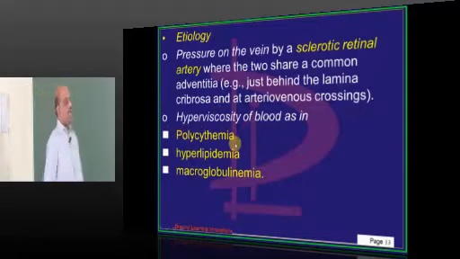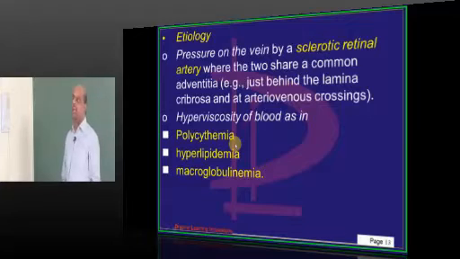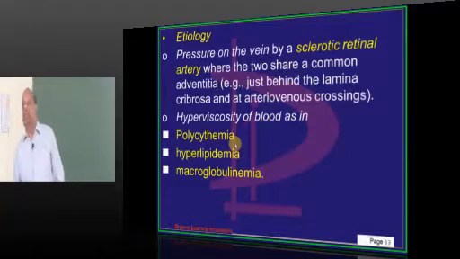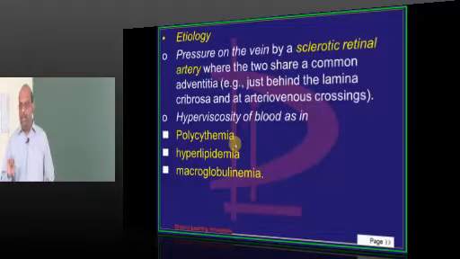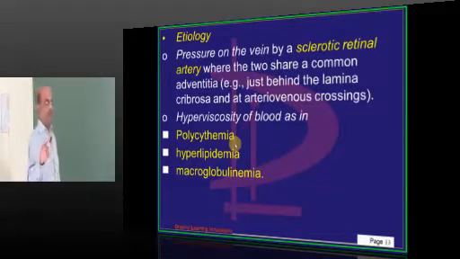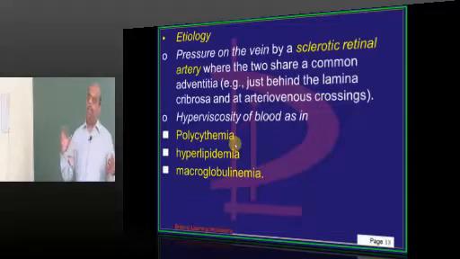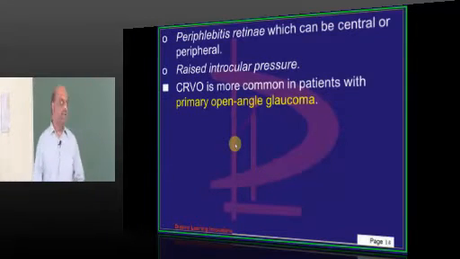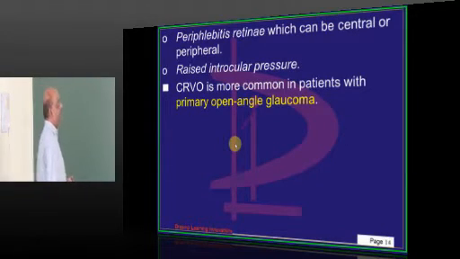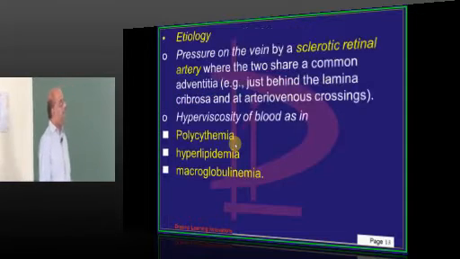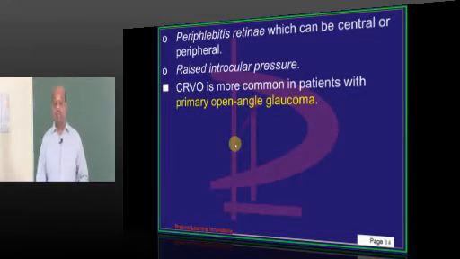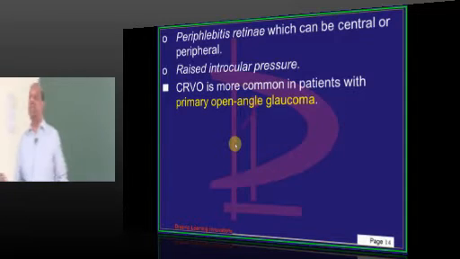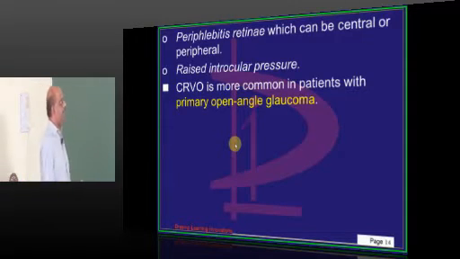Then hyperviscosity conditions can predispose to central retinal vein occlusion. Polycythemia, hyperlipidemia, macroglobulinemia, any hyperviscosity state can be a risk factor. Then typically the patients will be developing similarly. Periphlebitis retinae is one very important entity.